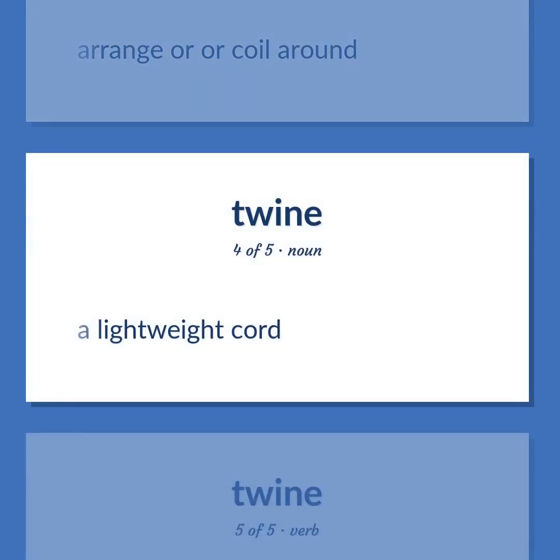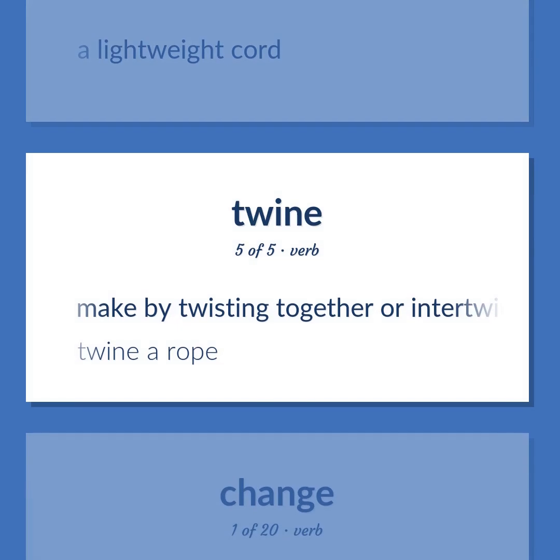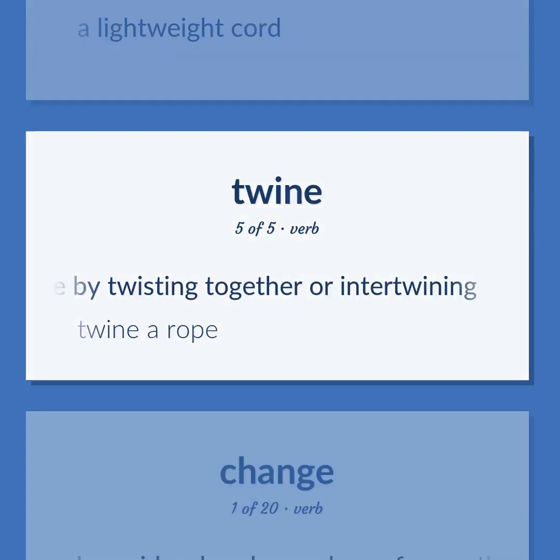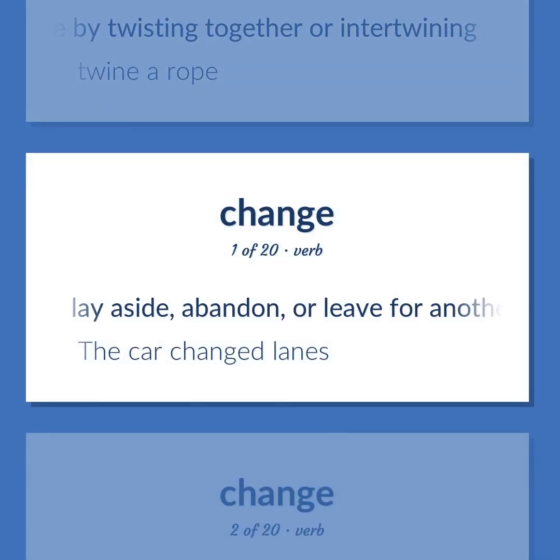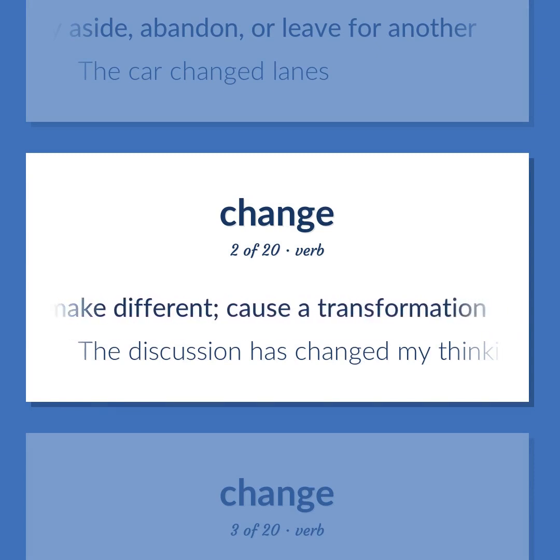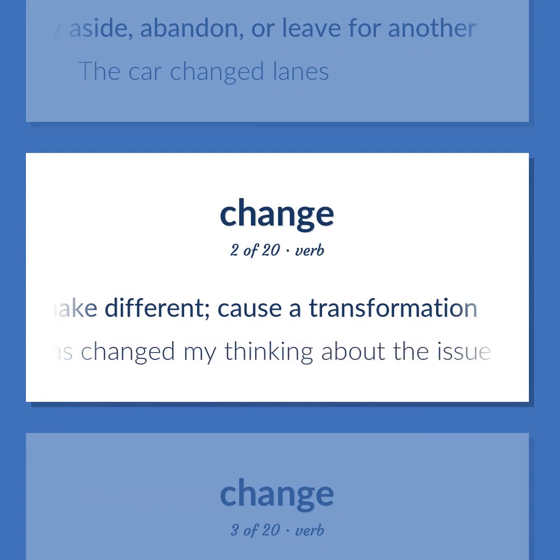A lightweight cord. Make by twisting together or intertwining. Twine a rope. Lay aside, abandon, or leave for another. The car changed lanes. Cause to change, make different, cause a transformation. The discussion has changed my thinking about the issue.